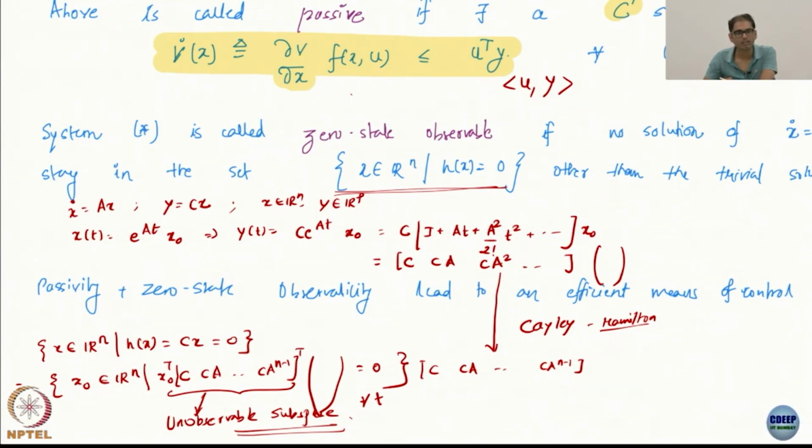Now if the system is observable, let us look at the good case. System is observable means this has maximal rank. Observability means it has maximal rank, that is only then the kernel will be 0. So what is the maximal rank? P, because it's a P by N matrix. Wait a second, did I get this correct? Is this a P by N matrix or not? C is P by N, this is also P by N.